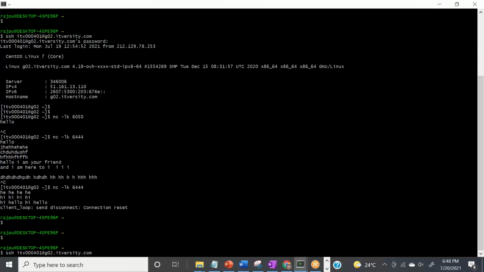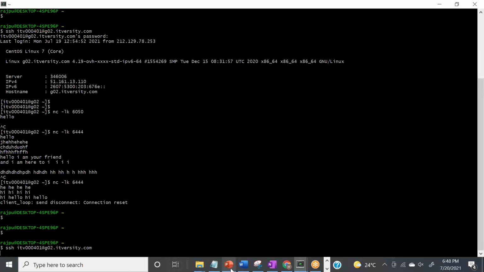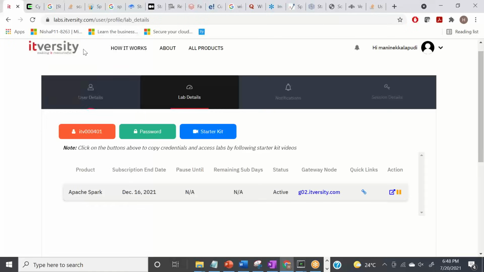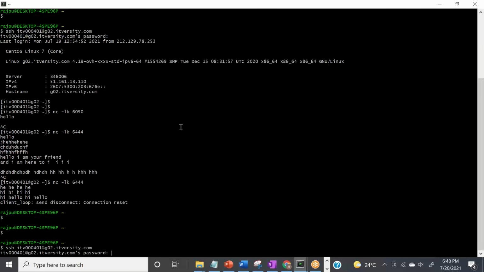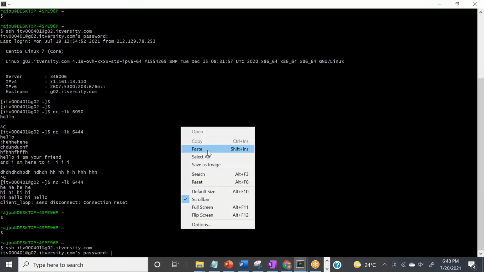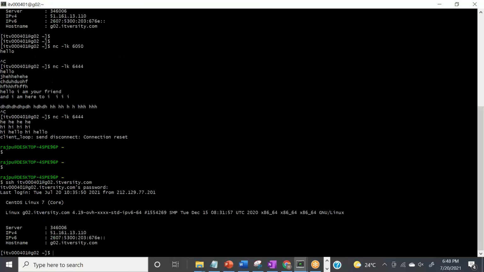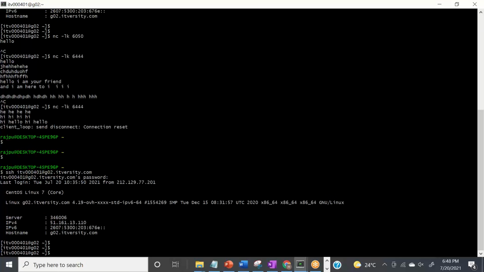So what I'll do here, I will connect to this lab, and let me copy one password. Before that I need to tell you one thing. I have connected to one lab, right? And now what I need to tell you guys is that the application I'm using here to create a socket on this particular machine